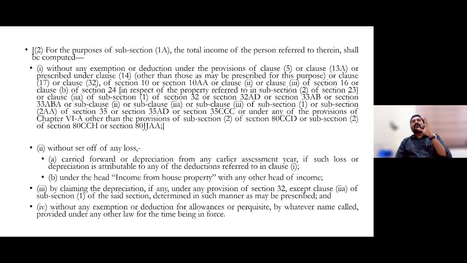Only those three deductions, from 80C to 80U, in the form of 80CCD(2), 80CCH, and 80JJAA, are applicable if you are going for this new regime. So this is about the various deductions, exemptions and claims that you have to sacrifice if you want to opt for this new tax regime.